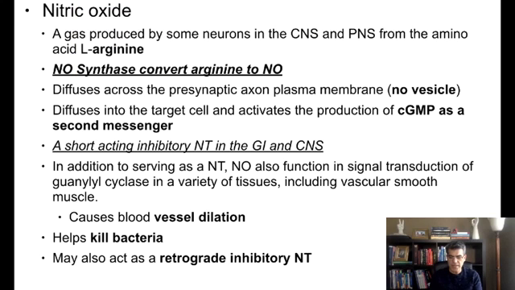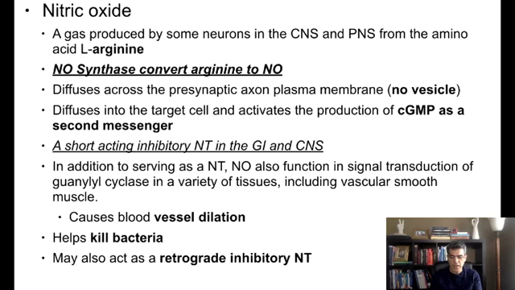When NO is released, it's going to increase the amount of cyclic GMP inside the cell, and as a result of that, can make smooth muscle relaxation. In the case of vessels, relaxation of the smooth muscle of the blood vessels causes vessel dilation. That's the reason that Viagra causes erection. Viagra is going to increase NO. NO is going to increase cyclic GMP. Smooth muscle of the blood vessel is going to get relaxed. Blood vessel is going to get dilated. More blood is going to come to the vessels in the penis and cause erection.